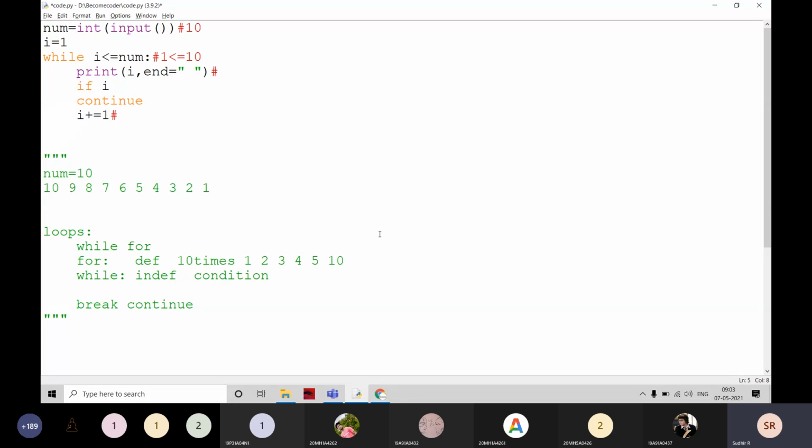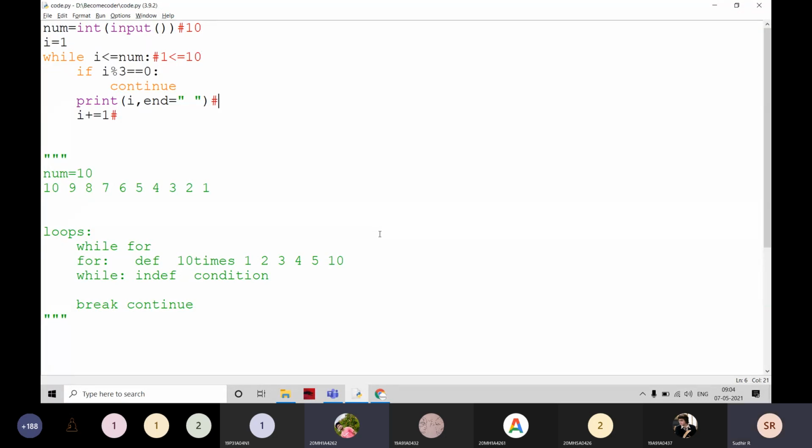For example, if i mod 3 is equal to 0, then I am going to write the continue here. Now I am going to run it. Can anyone guess what is the output now? 1, 2, 4, 5, 7, 8, and 3, 6, 9 are not printed, sir.